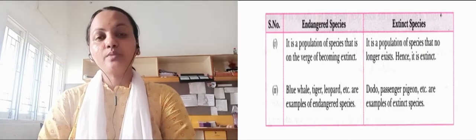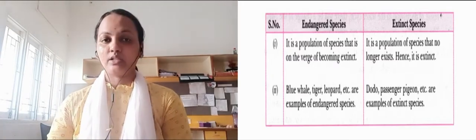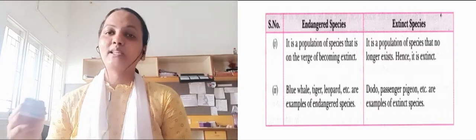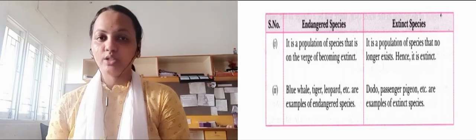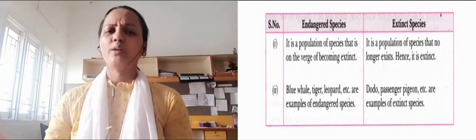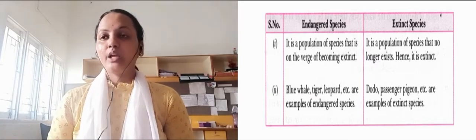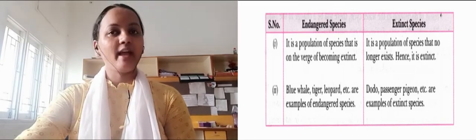So endangered animals and plants are those plant and animal species which are on the way to becoming extinct. A few examples are blue whale, tiger, leopard. These are endangered species. And as examples of extinct species, those which no longer exist, are the dodo and the passenger pigeon, etc. These are extinct species of animals and birds. Now there is a book which maintains the record of all the endangered and extinct species, present in large or small numbers.